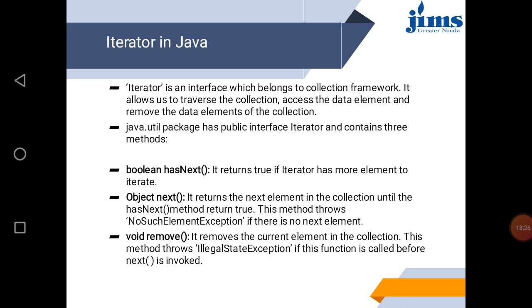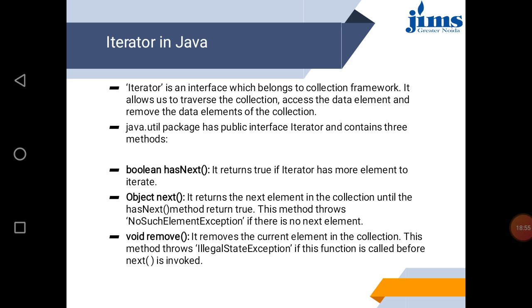As we know the role of the iterator, every collection uses an iterator to show data. There are basically three functions we use in an iterator. One is hasNext, which returns true if the iterator has more elements to iterate. The next function returns the next element in the collection as long as hasNext returns true.